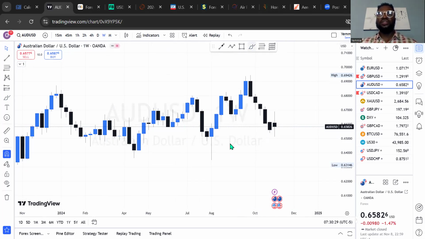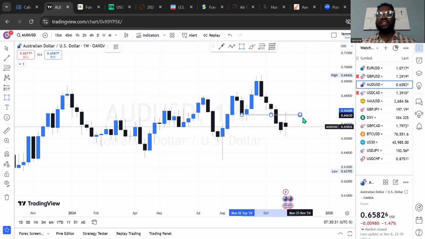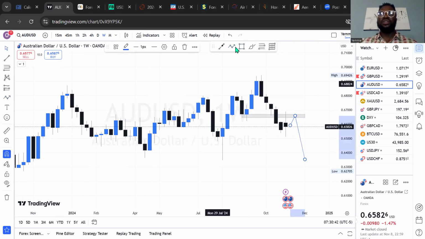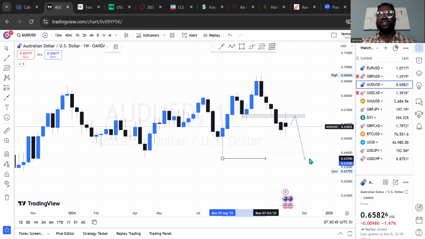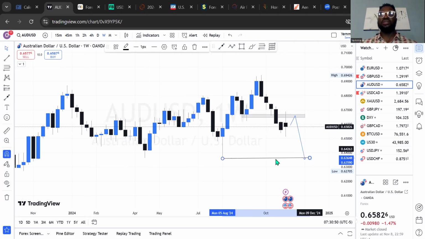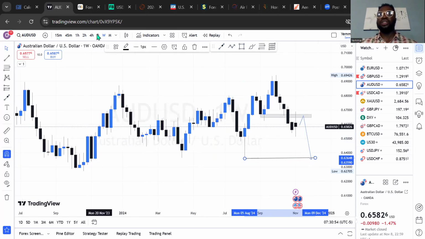With this push of momentum on AUD USD, what do you think the market will likely do next? The market will seek liquidity at the price level above, which is about 0.6668. We can expect a buy market into this price range, and we can see a sell from there. The sell will be expected to test a lower price level, which was rejected at this price level, exactly 0.6360. Within this price zone is where we'll be expecting this sell to get to, on the weekly time frame, AUD US dollar.